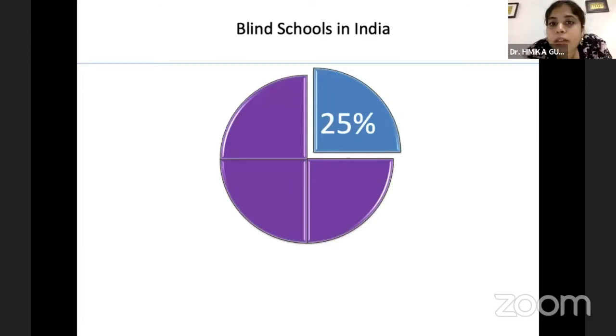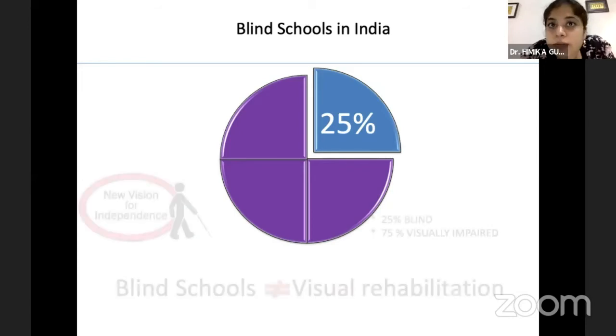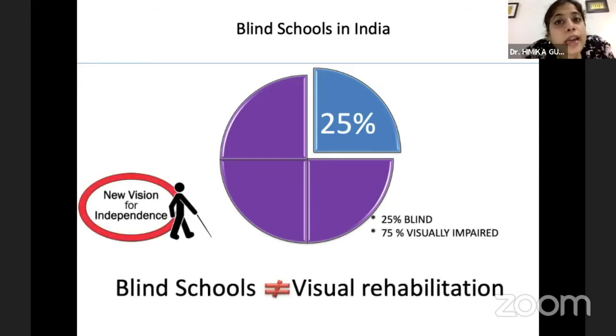Again, to remind, these are statistics from our own country: only 25% of the children in blind school actually deserve to be in blind school. The rest of them are simply visually impaired, and they should actually have been in mainstream, which means that really we have a long way to go. And I think as clinicians, other clinicians should be more aware of rehab and do appropriate referrals.